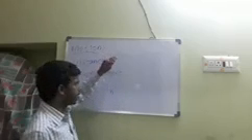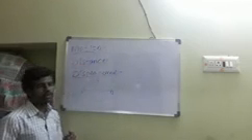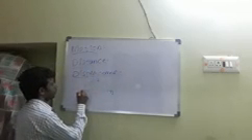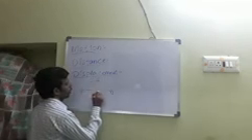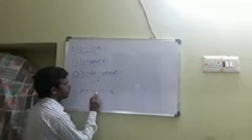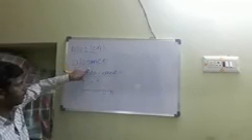Distance is the length of the path traversed by the object in a given time interval. Suppose, for example, the object is moving from A to B. A to B is the distance, you can take it. So this is the path, the length of the path traversed in a given time interval, say time T. This is the distance, and distance can be denoted by D.